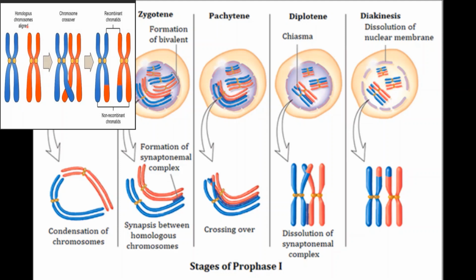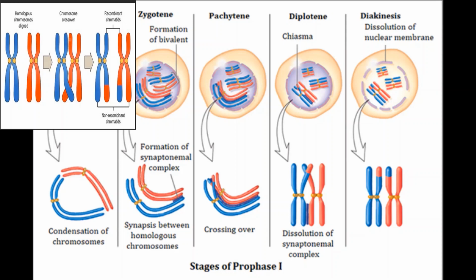So how do we define a homologous pair? Homologous chromosomes are the chromosomes which are morphologically similar and they carry similar genes on the same locus. So students, remember, there is always crossing over between non-sister chromatids of homologous chromosomes.